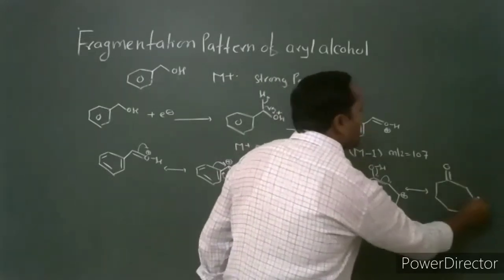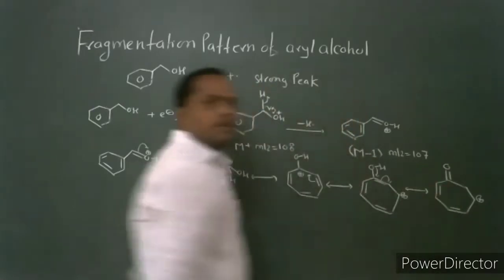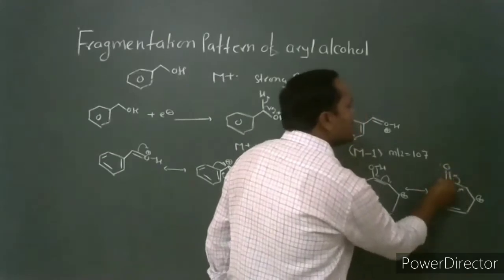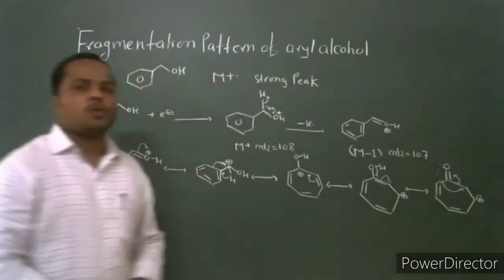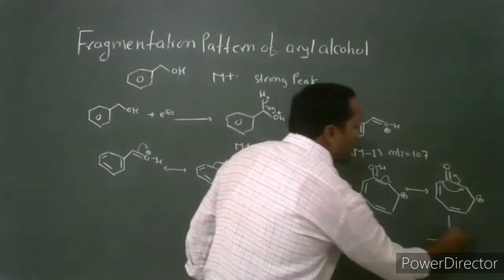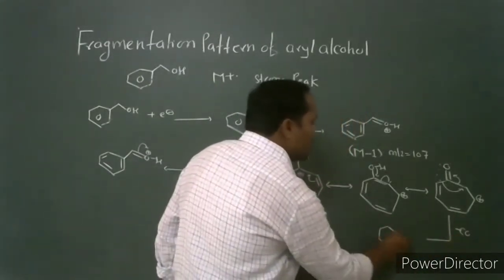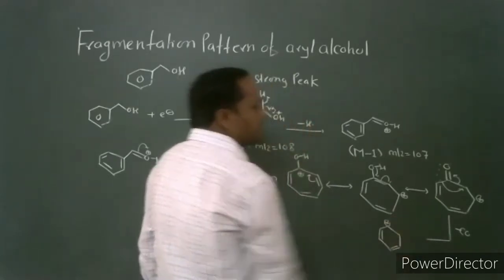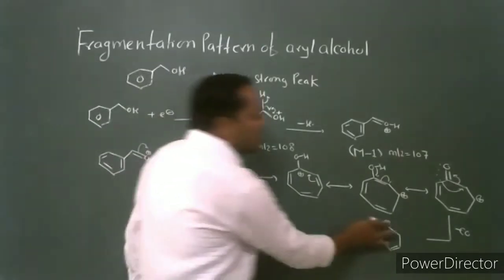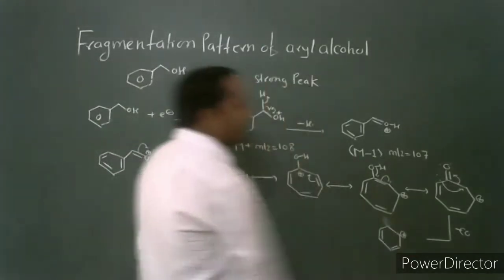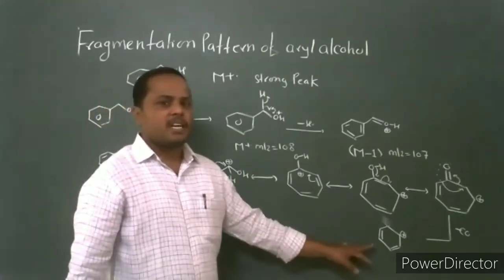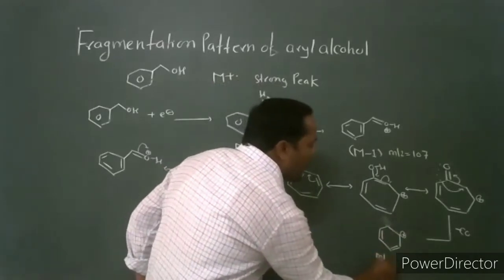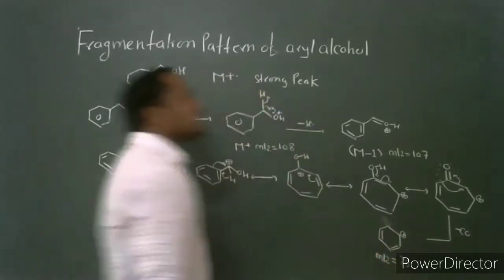This carbon monoxide molecule is eliminated, and there is a formation of the cyclohexadienyl cation. The cyclohexadienyl cation has a mass to charge ratio of 79.